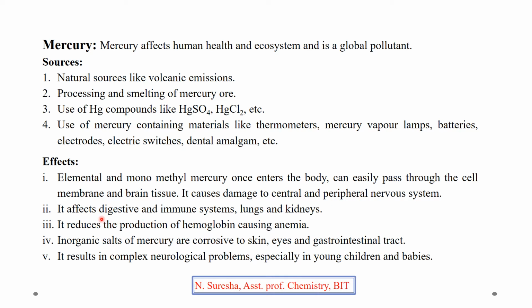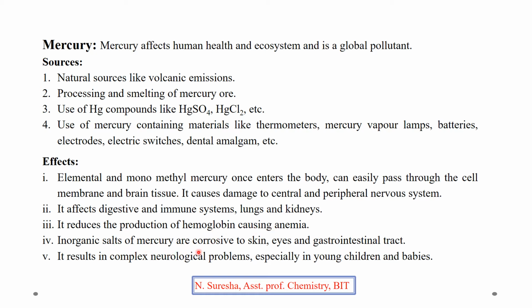It affects the digestive and immune system, lungs and kidneys. It reduces the production of hemoglobin, leading to anemia.